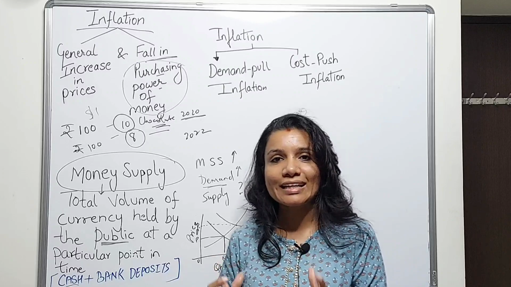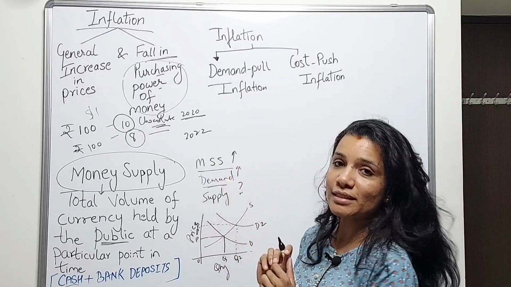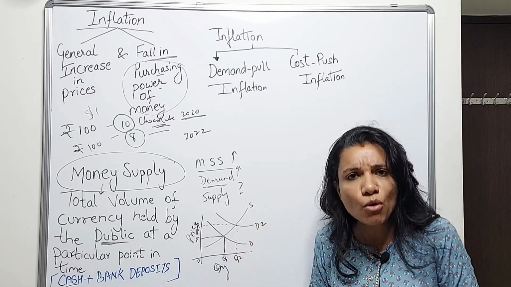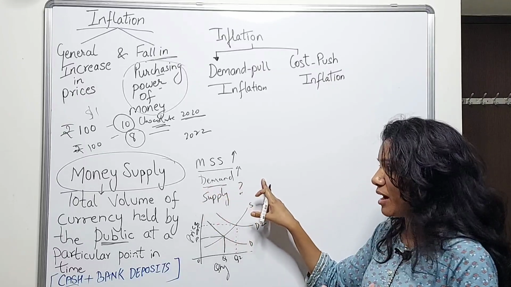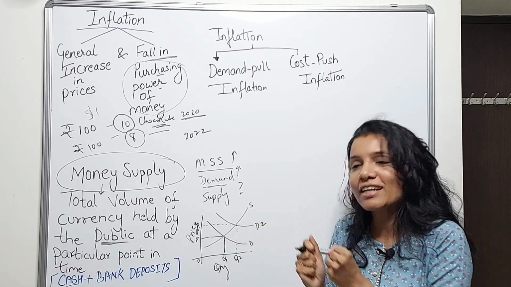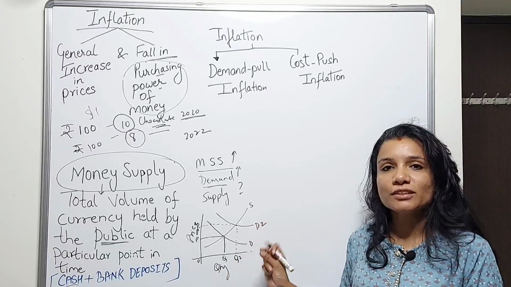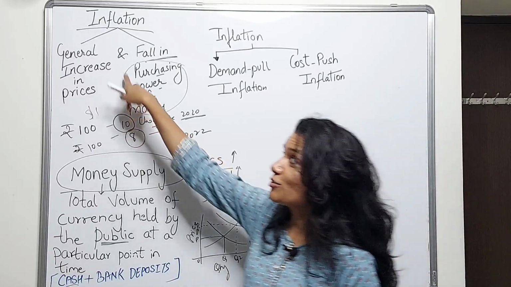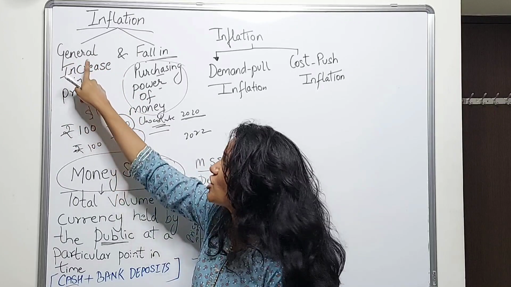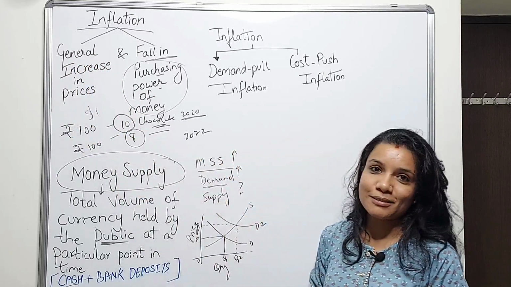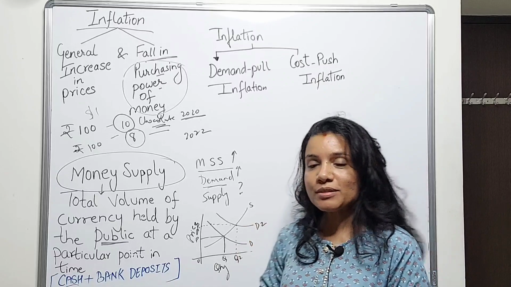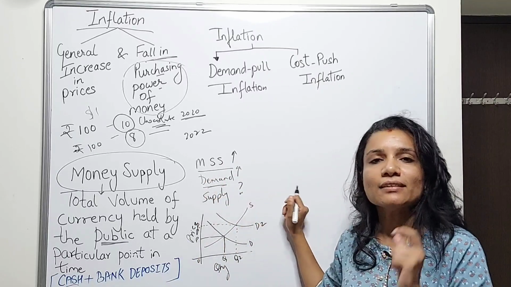Suddenly, because of the increase in money supply, people start demanding more, and in order to meet this demand, the supply is still trying to catch up. So meanwhile, what happens? The prices of the goods and services increase. A general increase in prices. Which means that now everybody wants a seat in the business school.